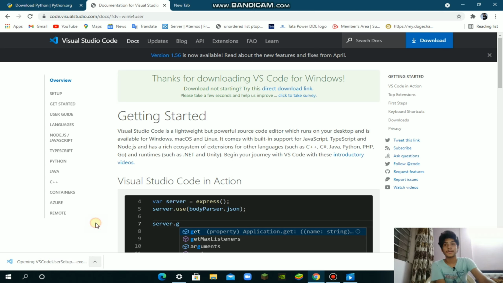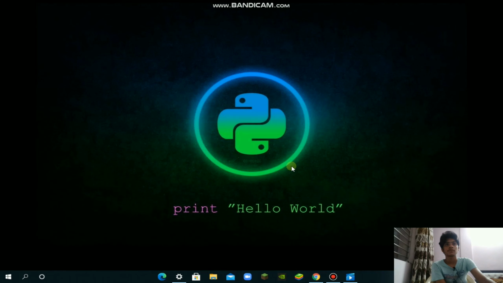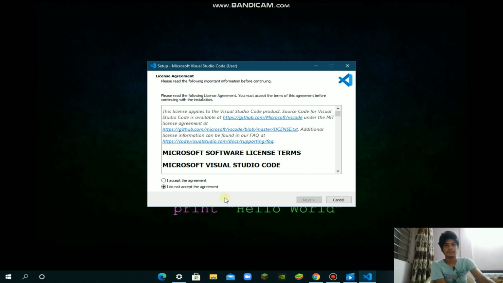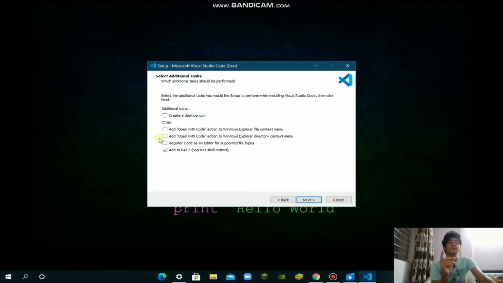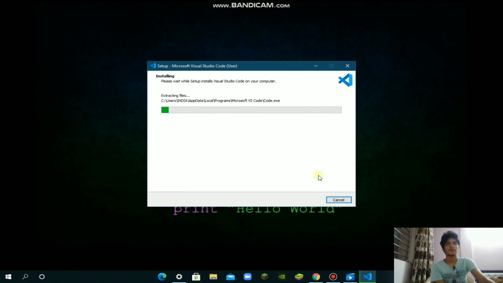Okay, now click on open. Wait for some time to open. Click on I accept the agreement. Click on next. Now install it in your C drive only, because in the C drive it will be installed safely and it will not create a problem when we will be writing our code. Click on Visual Studio Code. Click on next. Don't forget to check all the boxes. Click on next. Click on install. Now wait for some time.